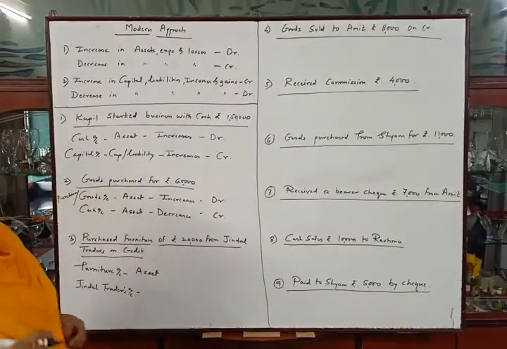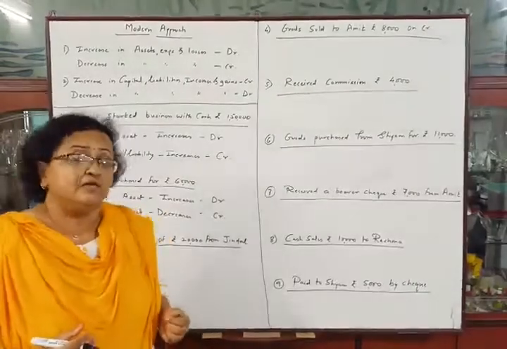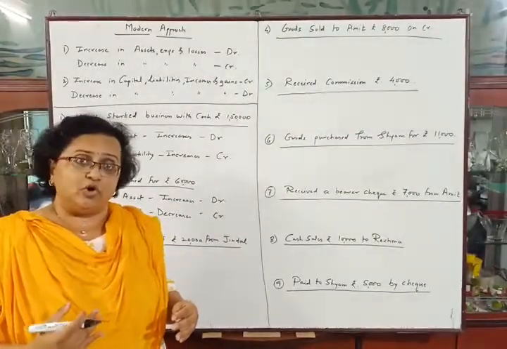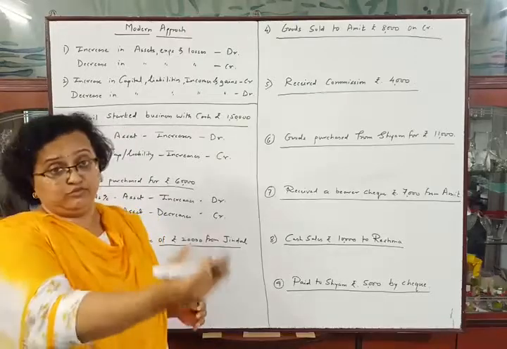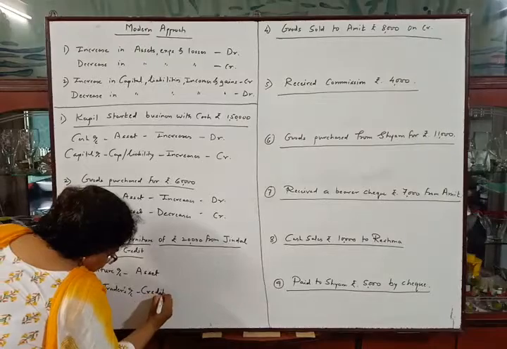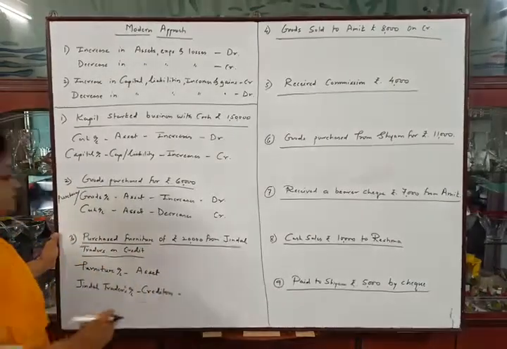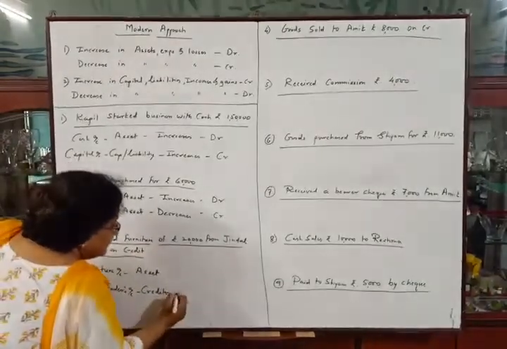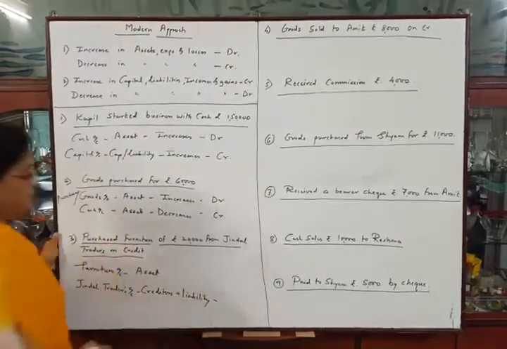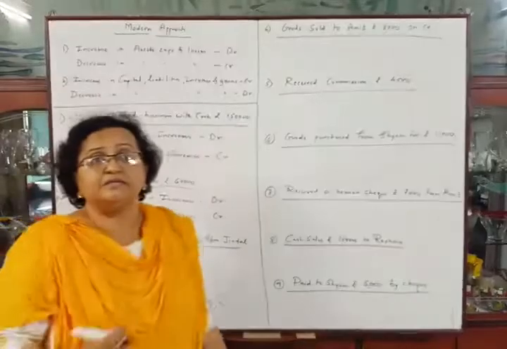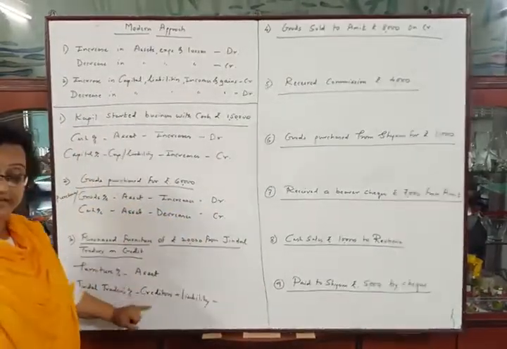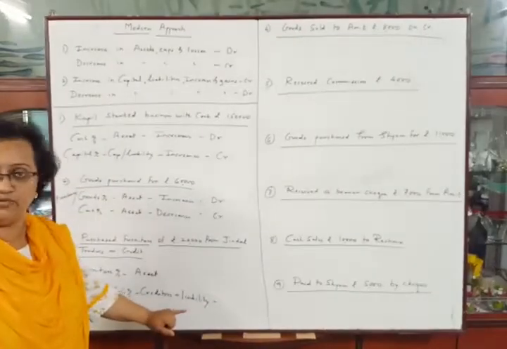and Jindal Traders, as we are purchasing furniture on credit from them, they are our creditors because we have to pay back their amount in future. So creditors. So creditors is our liability. Amount payable to Jindal Traders, anything payable is liability of the business. So they are our creditors and so it is liability of the business.